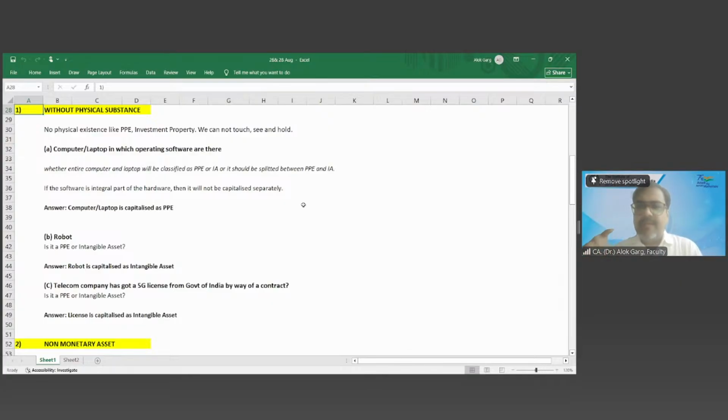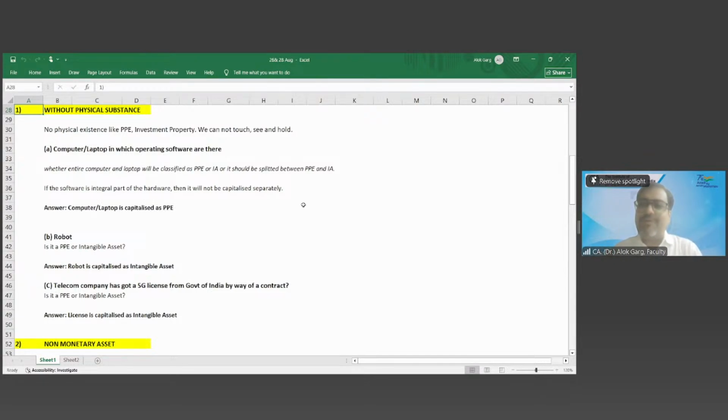See, the skeleton is an integral part of the intangible asset. So what is more significant: whether the skeleton is more significant or the knowledge embodied in the skeleton is more significant? Knowledge embodied in the skeleton, right? So why will somebody buy a robot?